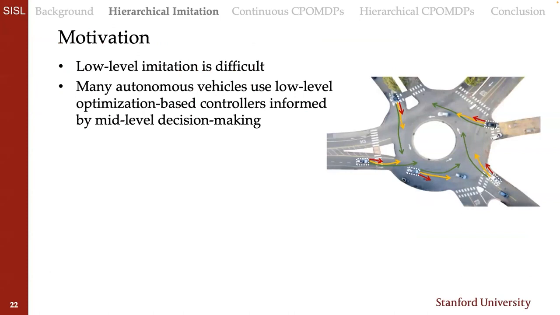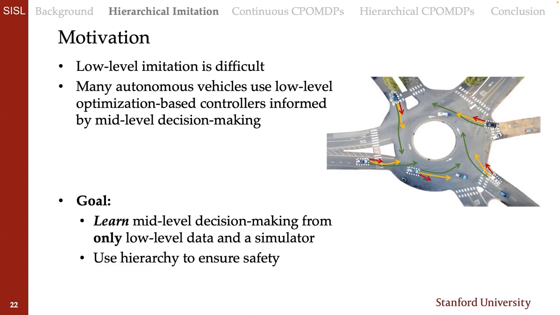To motivate this project, we note that low-level imitation learning can be really difficult, but luckily, many autonomous vehicles and other robotic systems use low-level optimization-based controllers informed by mid-level decision-making. So what might happen when you're trying to navigate through this roundabout is that mid-level decision-making might choose between whether to maybe stop, yield, or accelerate into this roundabout. And then that would pass parameters or make the appropriate choice of low-level controller to use to actually get through this environment. With this kind of insight in mind, our goal here is to actually learn mid-level decision-making.